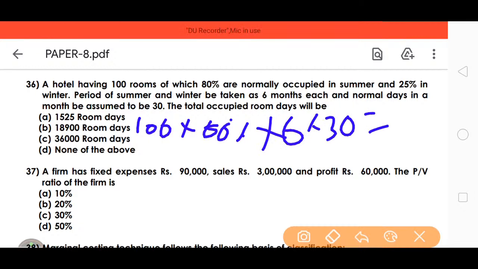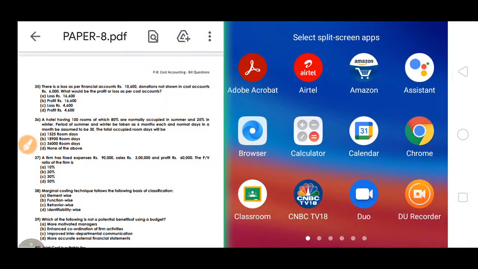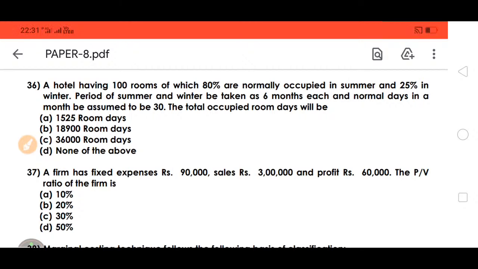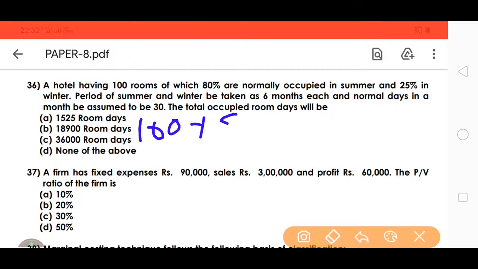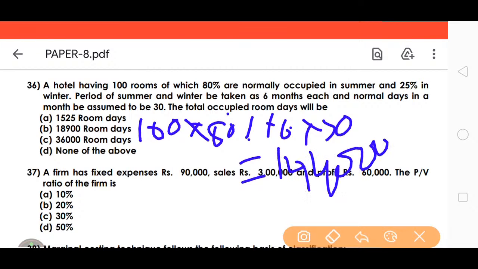Again, simply on the calculator, 100 into 80% into 6 months into 30, and then we calculate here. So we got 1,44,000.